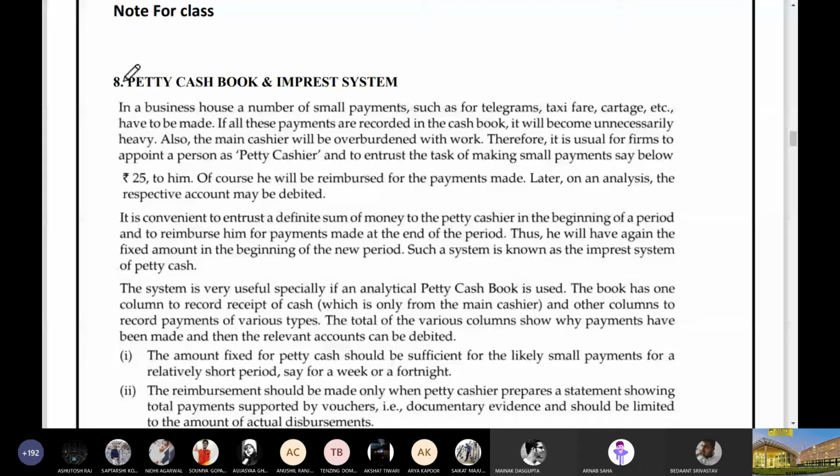So for those who haven't studied partnership yet, the basic knowledge is this: whenever you see an entry that can affect both sides of the same account, how can you tell?